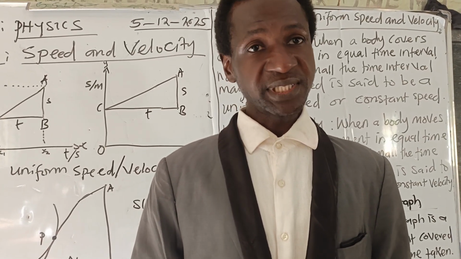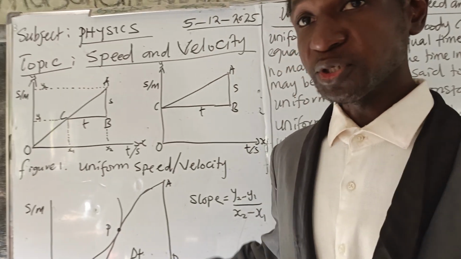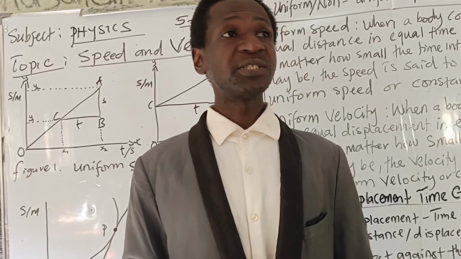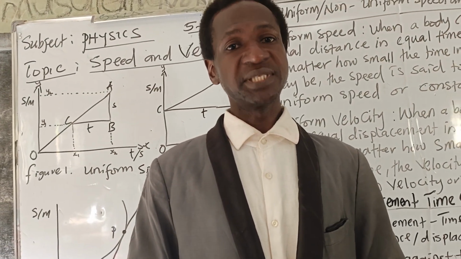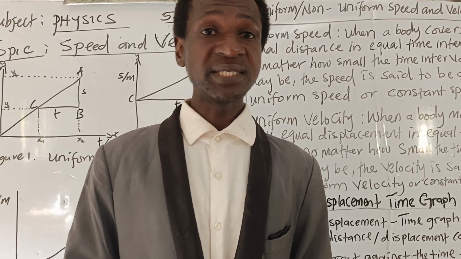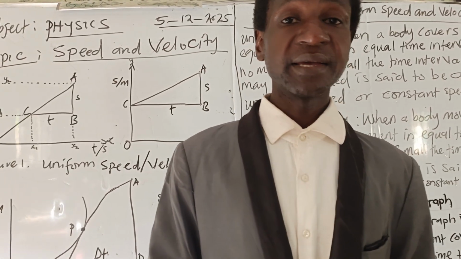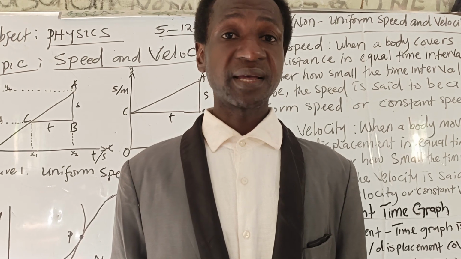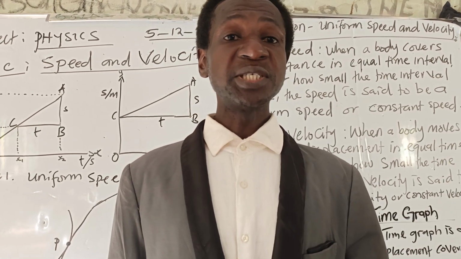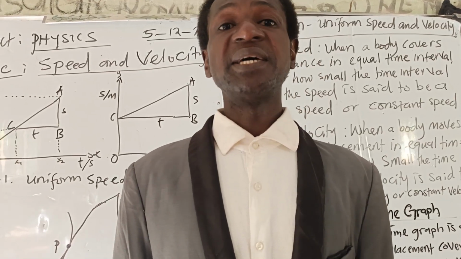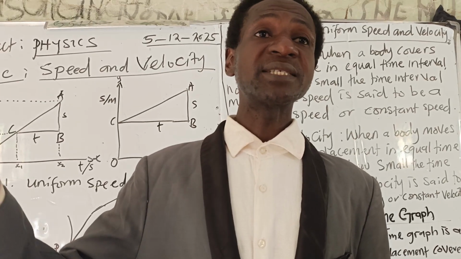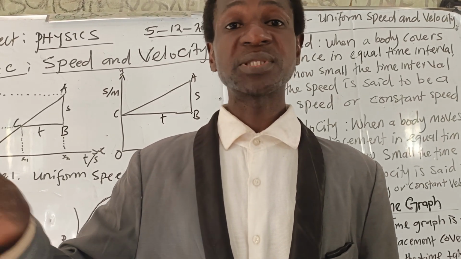So, for example, a motorcyclist passes through a road junction due east for 8 seconds, and he covered a distance of 40 meters. So the uniform velocity of the motorcyclist is the total distance covered divided by the total time taken.